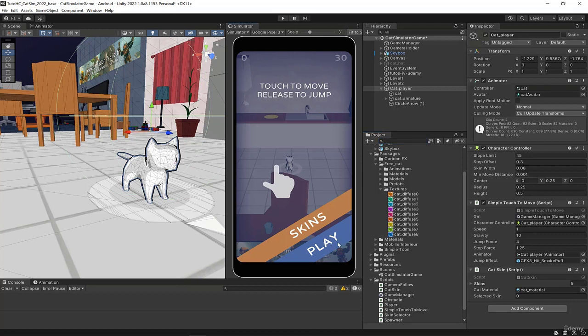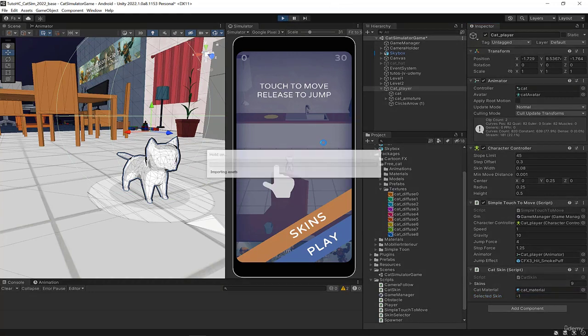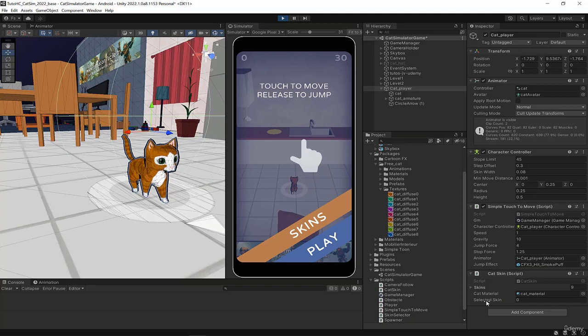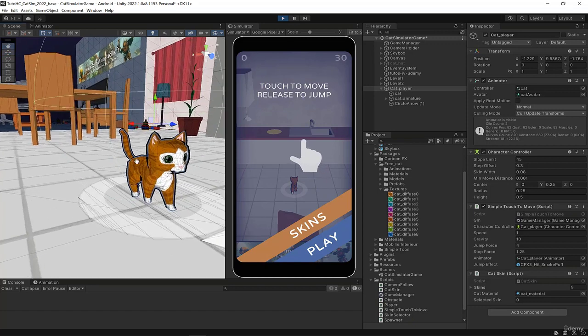And just to test the selected skin, since the variable is public, I have access to it. Remember, I told you it wasn't necessary, but just to show you, I'll put -1, being a value that doesn't exist. As you can't go to the -1 index of an array, I'm setting a variable that doesn't mean anything on purpose. I run the game, and normally the player's pref will get the value 0, because I said that if you can't find anything on the hard drive, the value must be 0. I run the game. There, you see that selected skin goes to 0, and that I have the texture number 0, which has been applied to the cat.